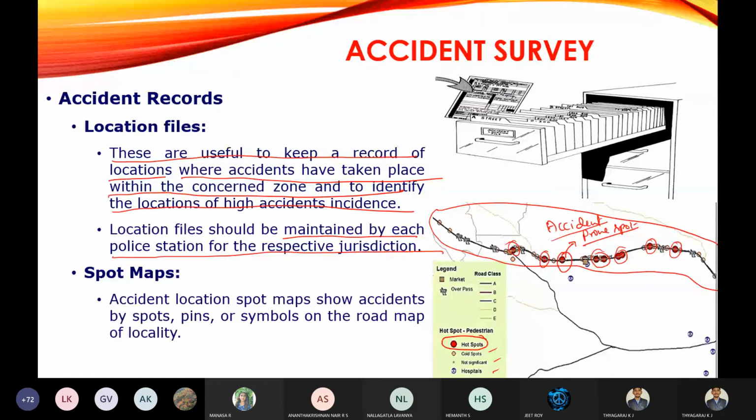In that area map, the spots will be represented in terms of hot spots and pins. Using pins or sketches, they are going to represent them. Is it clear? Location files and spot maps.